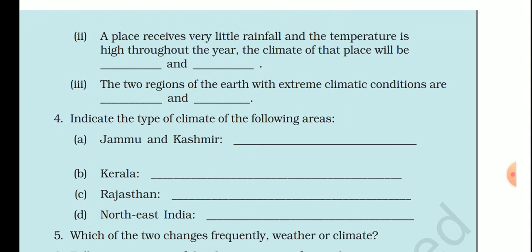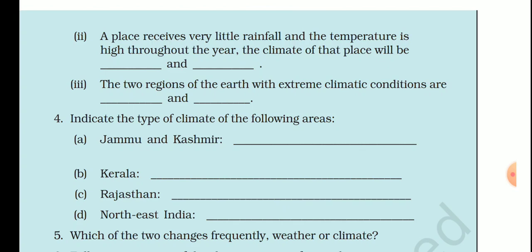Okay, read the question again. A place receives very little rainfall. Very little rainfall means the climate will be dry, because the amount of humidity, or you can say the water vapor in the surrounding, will be less, and temperature is high, so the climate will be hot. So the answer will be hot and dry. The climate of that place will be hot and dry, for example, desert. Okay, so the answer of second will be hot and dry.